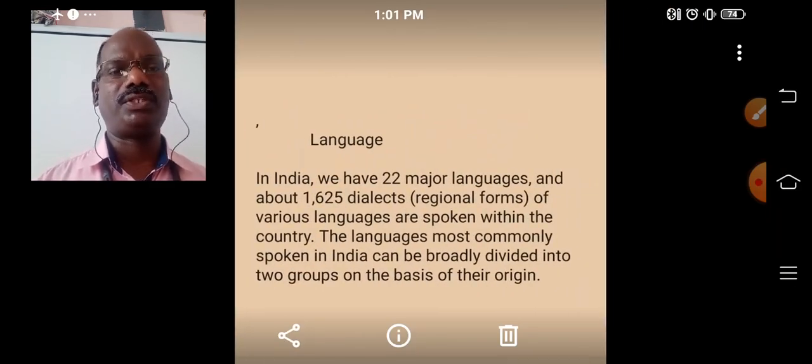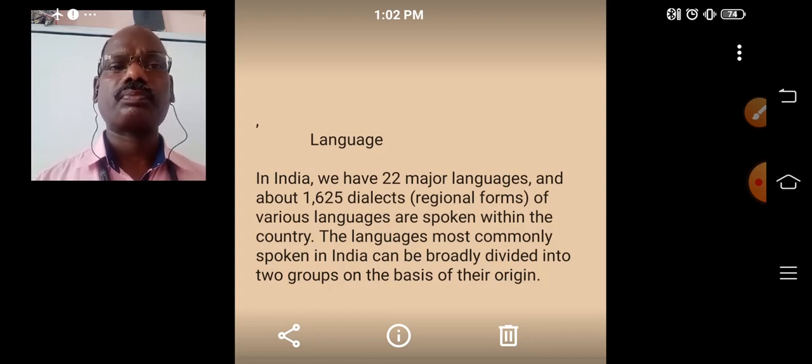Then there is language. People use different languages in our country. In India, we have 22 major languages and 1625 dialects, called boli. These have no written forms, only a way of speaking.